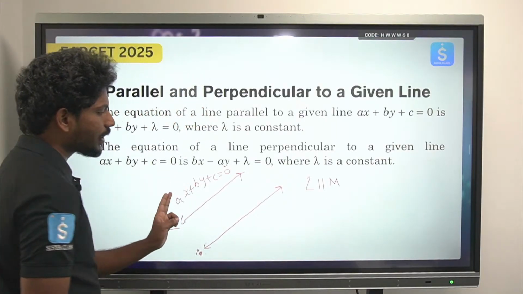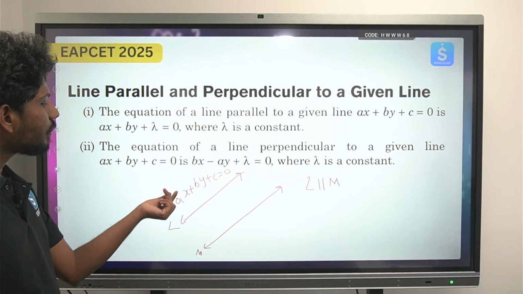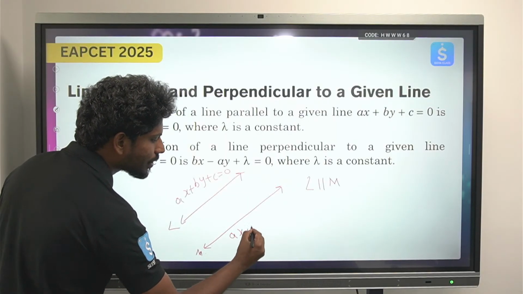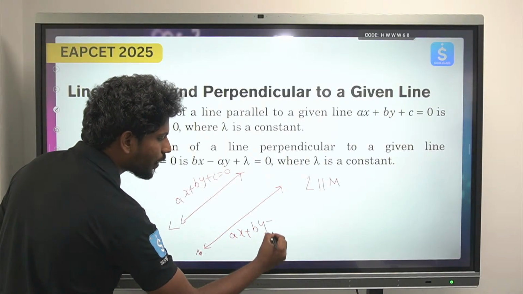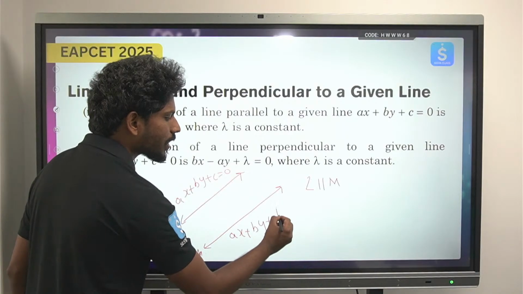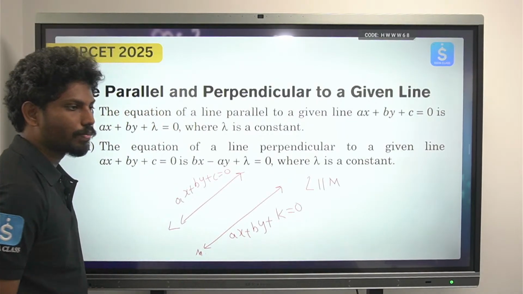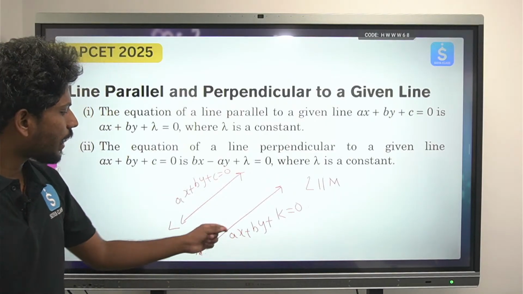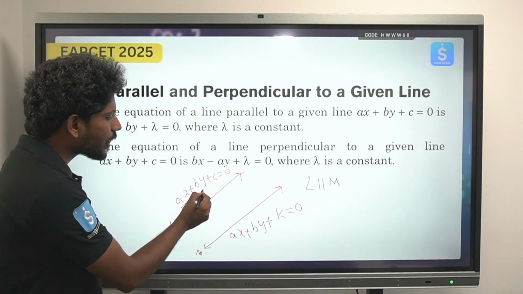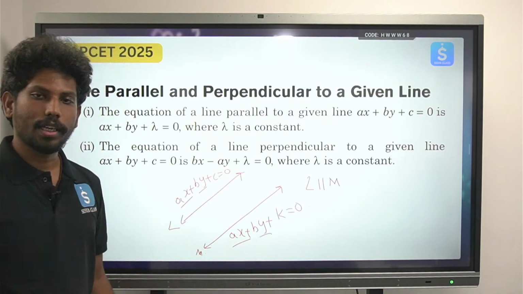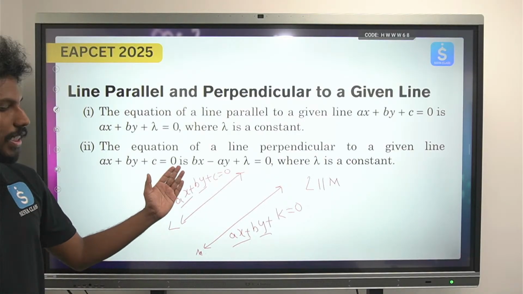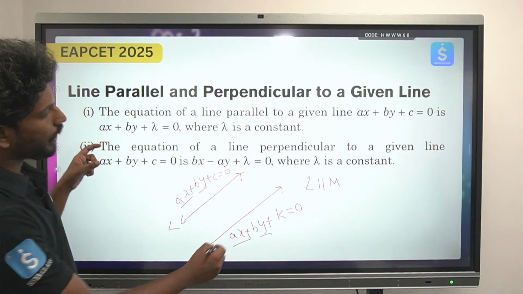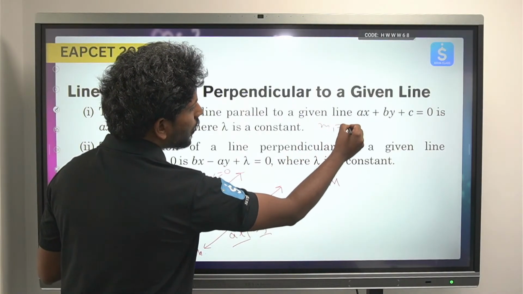If these two lines are parallel, I can say that their slopes are equal. So in a way I can write ax plus by, instead of c you can just write it as k equals 0. This k is some other constant. But every time the coefficient of x and the coefficient of y remain the same. So that is the condition between two parallel lines. Whenever two lines are parallel then the slopes are equal.